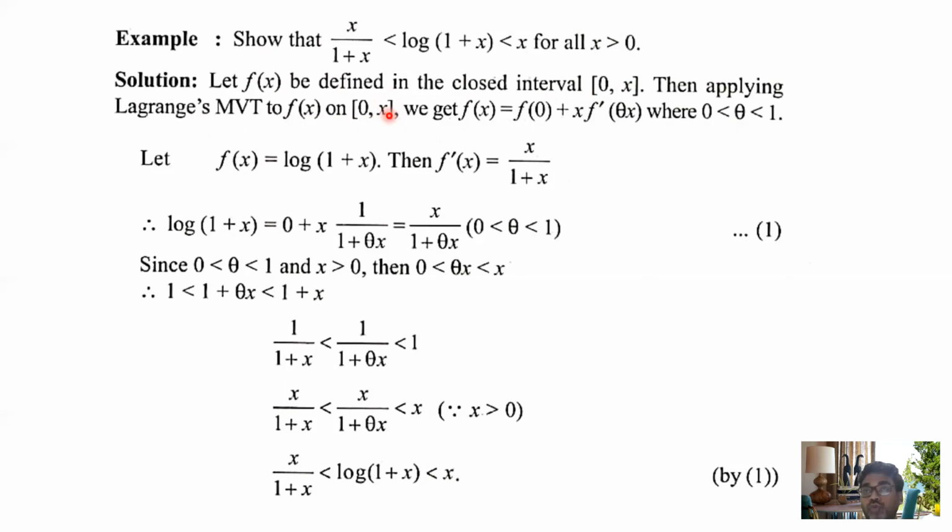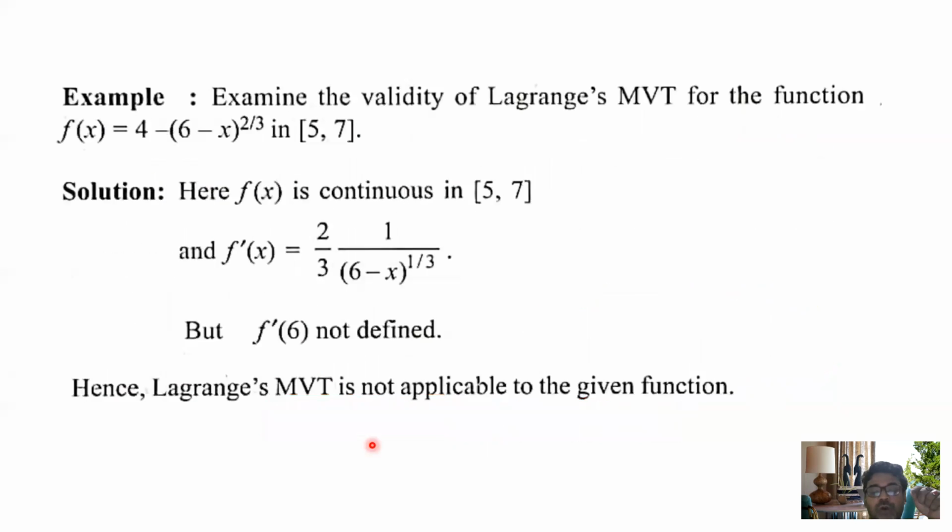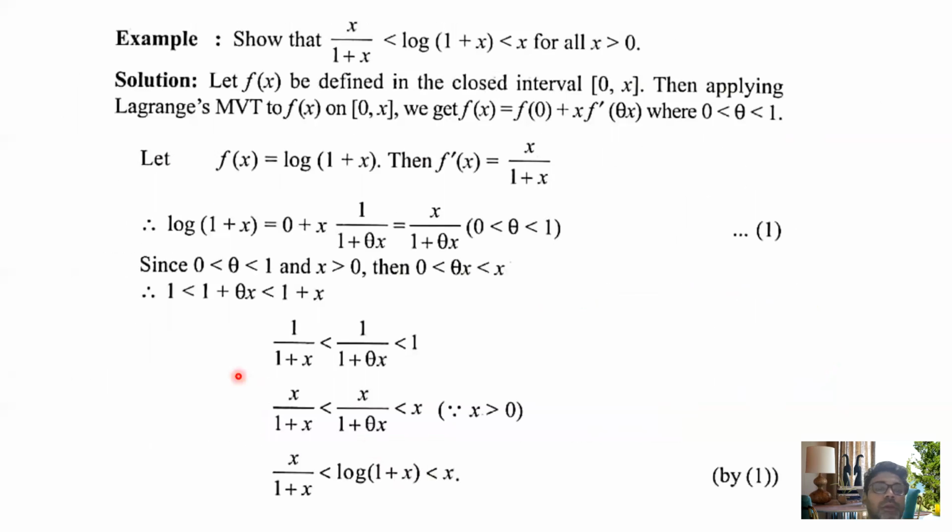So if you go through this one, I want to apply this. So what is your a? 0. What is your b? That is, a plus h, so ultimately b is equal to x. So your function is defined on 0 comma x and your relation is this. Okay, I want to apply this. So applying Lagrange's mean value theorem to f(x) on the closed interval 0 comma x we get f(x) equals f(0) plus x f dash(theta x), where 0 is less than theta less than 1.